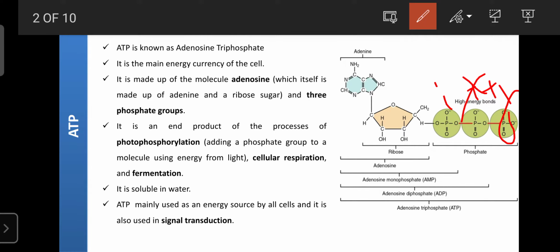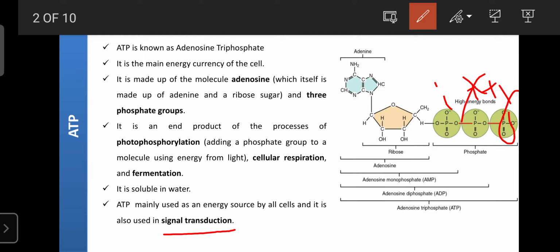Whatever energy is produced, mainly that ATP is utilized for signal transduction, that is nothing but transmission of information from one organelle to another organelle or from one cell to another cell.